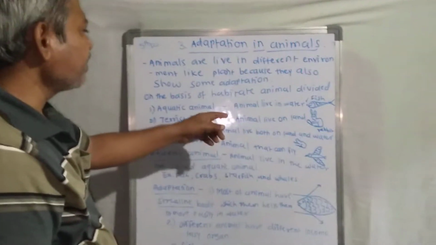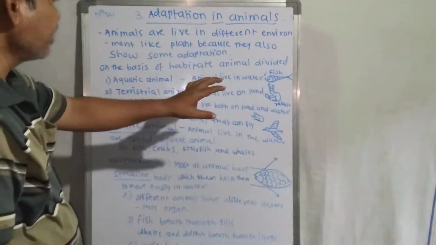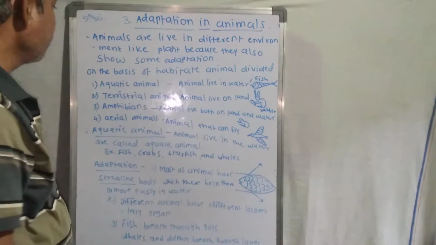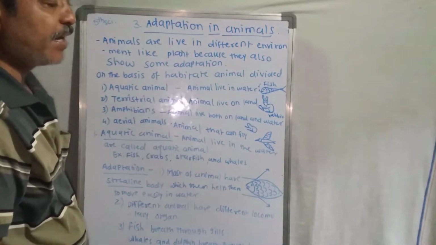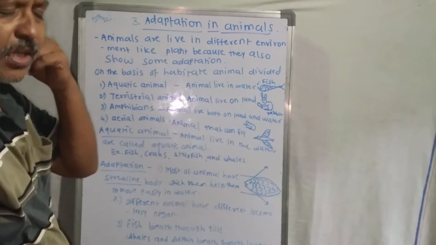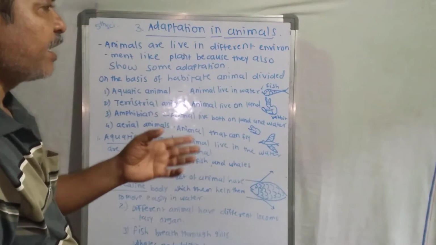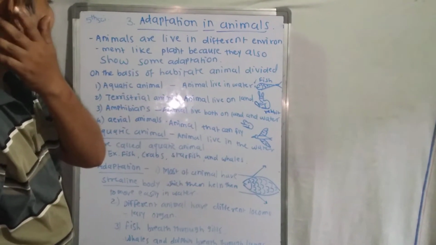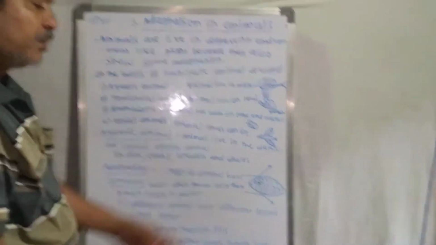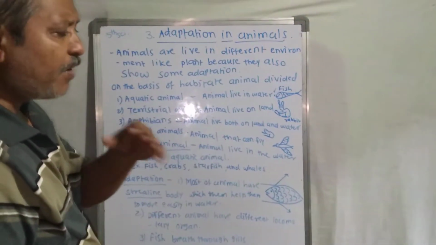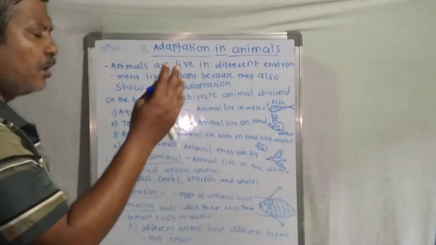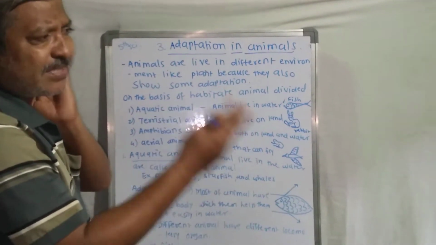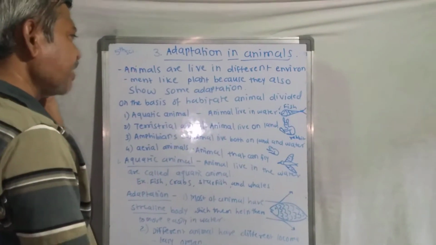The definition of terrestrial plants is plants that live on the land. In the same way, we replace the plant with the animal, and the definition is the same. Terrestrial animals live on the land. Various kinds of animals live on land, like dog, cat, rabbit, cow, buffalo, tiger, elephant. So like the aquatic ones, land animals also have different types of adaptations or different places where they grow in the terrestrial region.